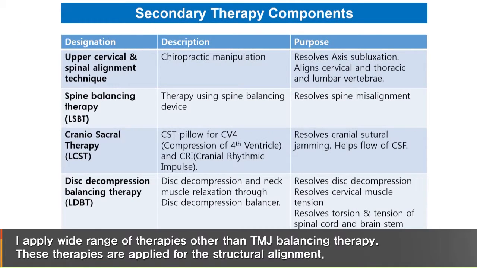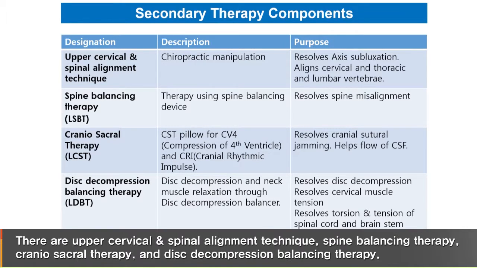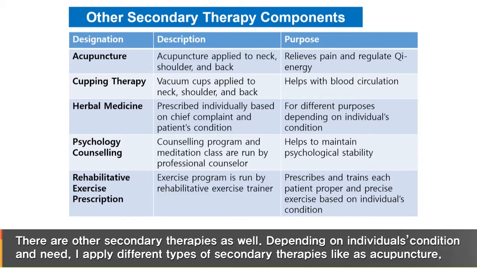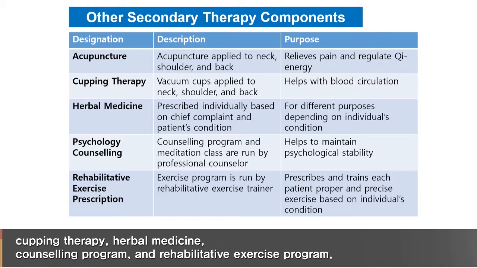I apply a wide range of therapies other than TMJ balancing therapy. These therapies are applied for structural alignment. There are upper cervical and spinal alignment technique, spine balancing therapy, craniosacral therapy, and disc decompression balancing therapy. There are other secondary therapies as well. Depending on the individual's condition and needs, I apply different types of secondary therapies such as acupuncture, cupping therapy, herbal medicine, counseling program, and rehabilitative exercise program.